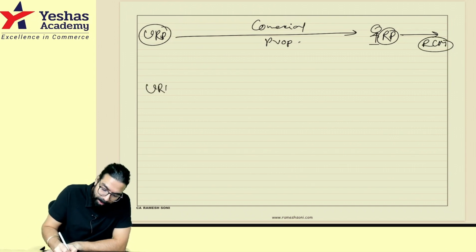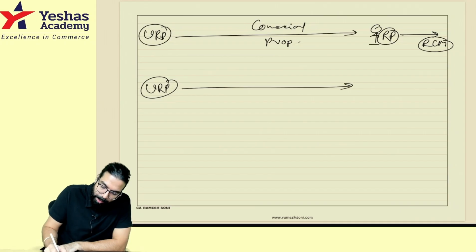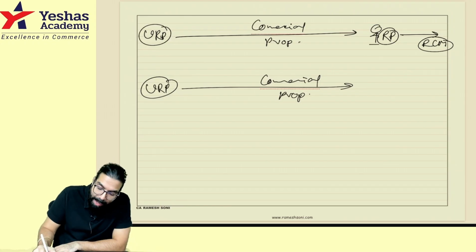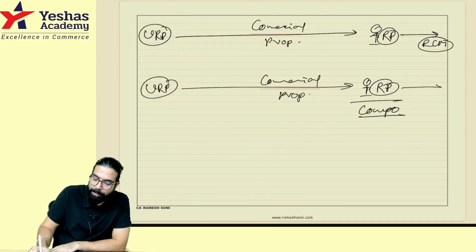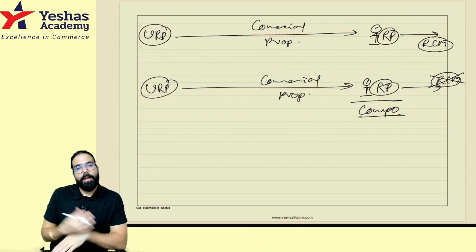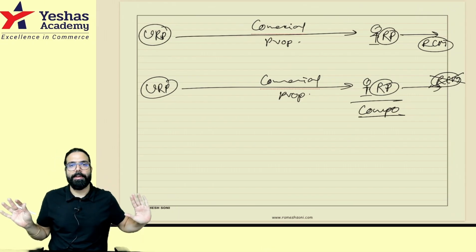Now, if an unregistered person has given me a commercial property, for example, this building is given to me by my landlord who is an unregistered person, and I am a registered person but registered as a composition dealer, then there is no requirement to pay GST under RCM. That's all they have told, except for composition. If I am a composition dealer, I don't have to pay GST under RCM.